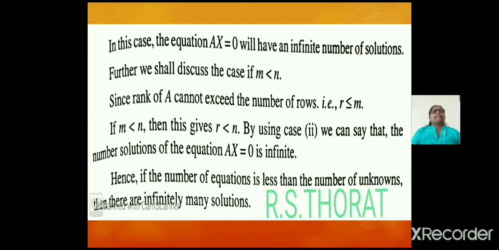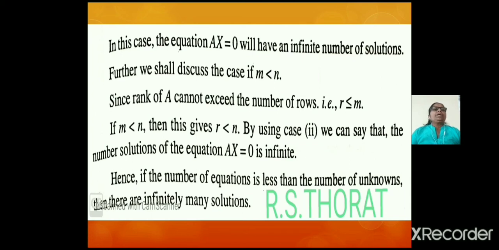Further, we shall discuss the case if m is less than n. Since the rank of matrix A cannot exceed the number of rows, that is, r is less than or equal to m, if m is less than n, then this gives r is less than n.